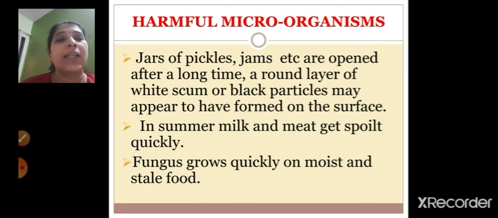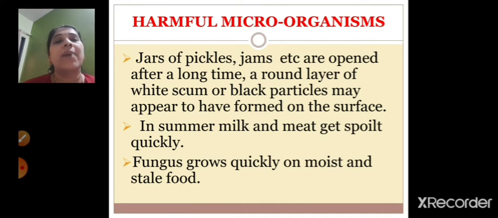Fungus grows quickly on moist and stale food. As I had told you, moist means a little bit wet food, and stale food is food which is kept for 2-3 days. So fungus grows quickly on such types of food. You are not supposed to eat such food, because if you consume it, you may fall ill, right?